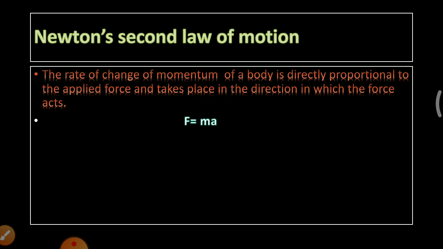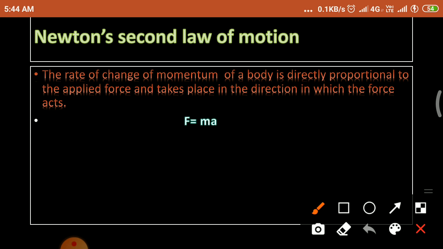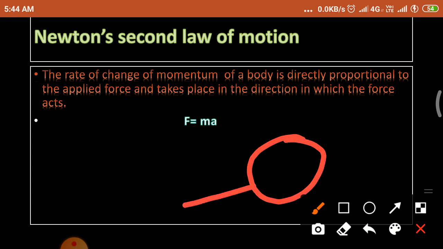What is Newton's second law of motion? In the first law, we know that a body at rest continues to be at rest, and a body in motion continues to be in motion, until an external force is applied. If you apply any force on this object, what will happen? Definitely this object will move. This is called the second law of motion.